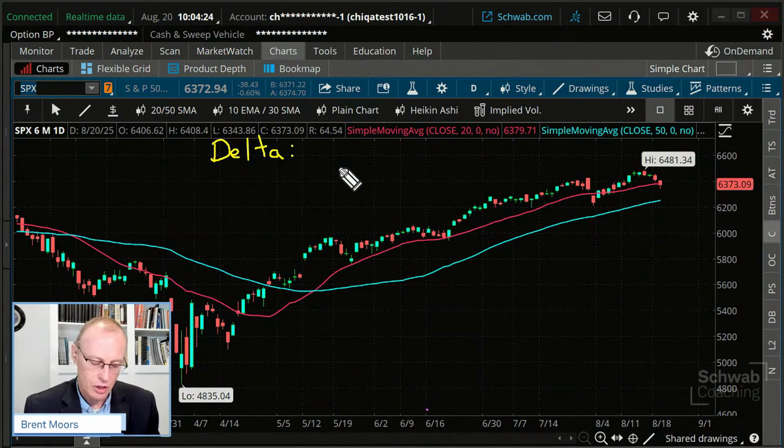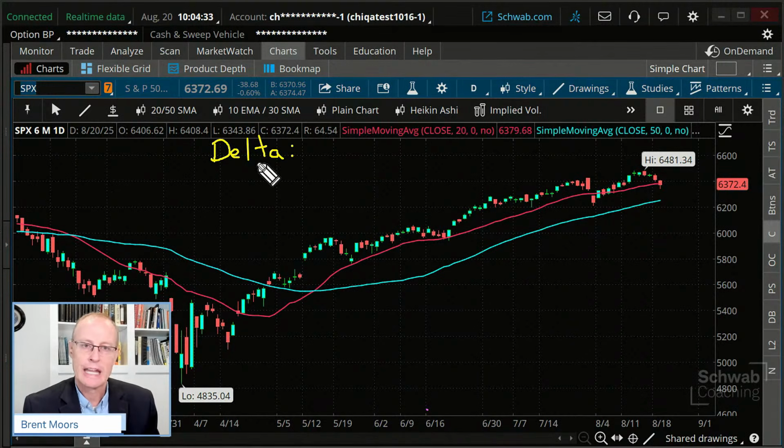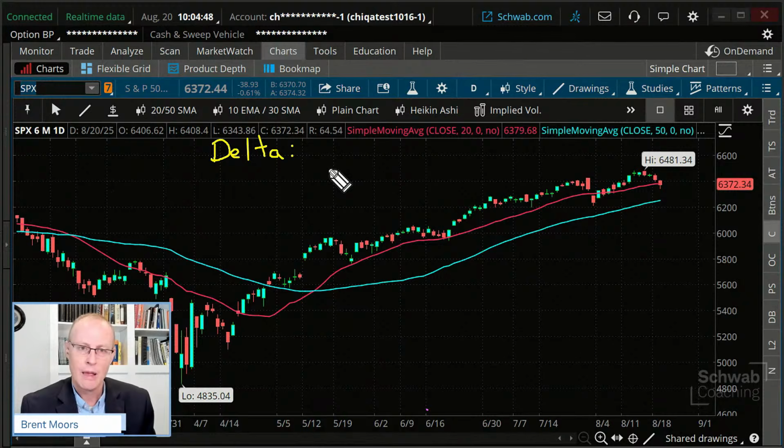So Delta gives you the basic direction of the stock, whether it's positive or negative. Positive delta trades are bullish. Negative delta trades are bearish. The higher the value, the more bullish or bearish it is. And if delta is around zero-ish, you're probably not going to get exactly zero, but it's more of a neutral type trade. All right. So here we go.